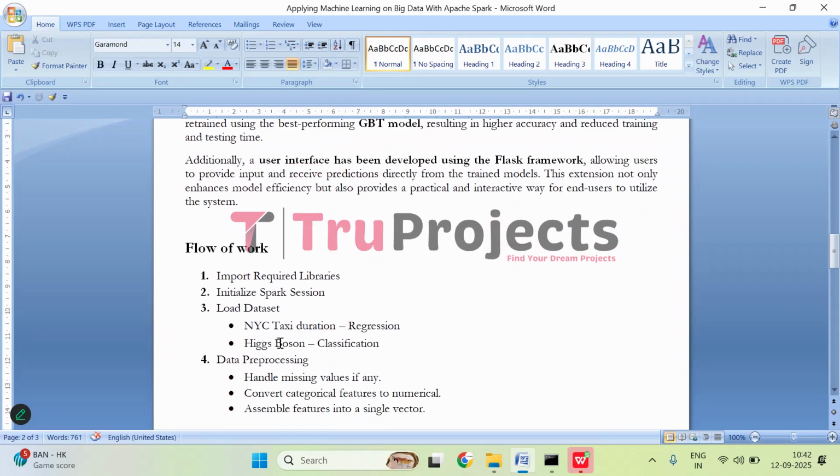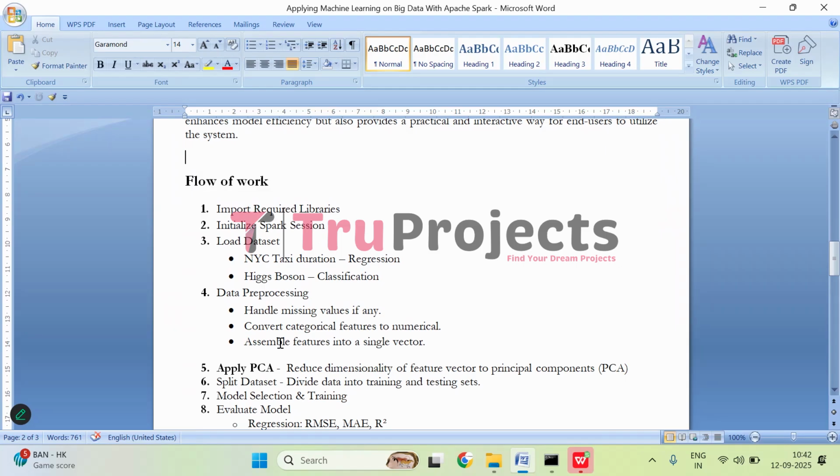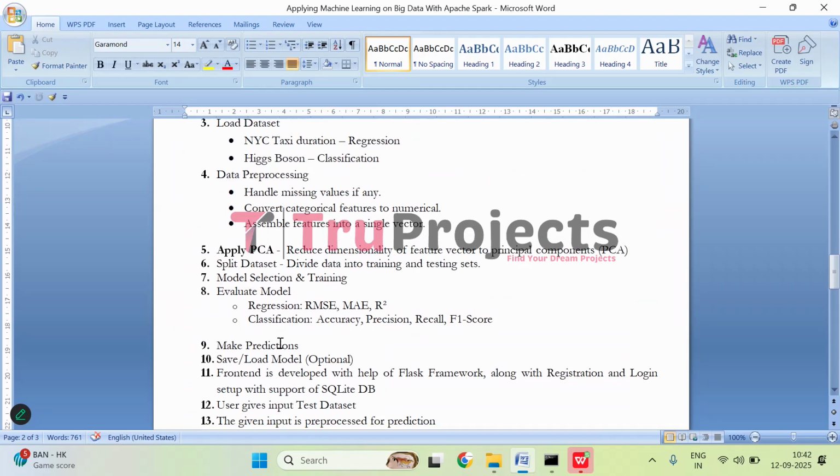Moving on to the implementation. To implement this project, here we have followed the steps which are mentioned in the flow of work. So let's understand them.